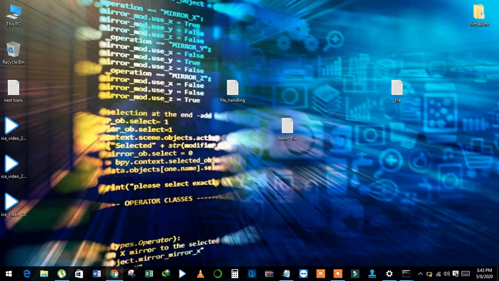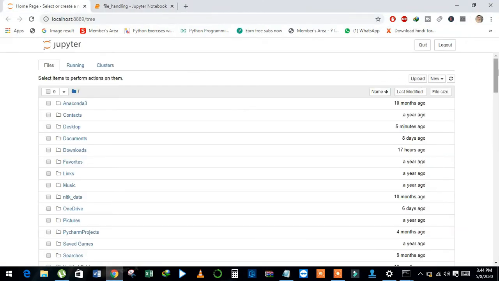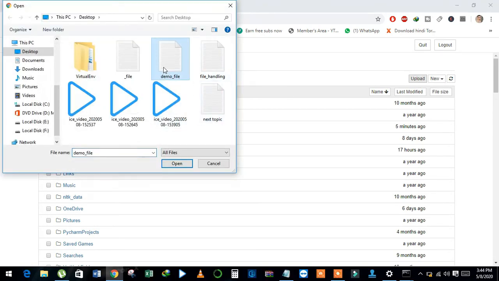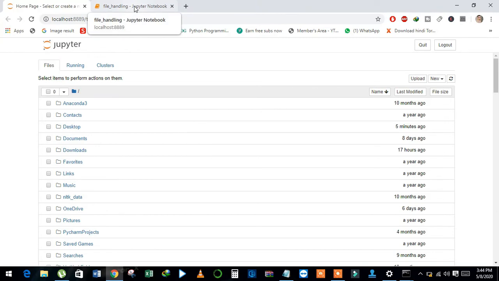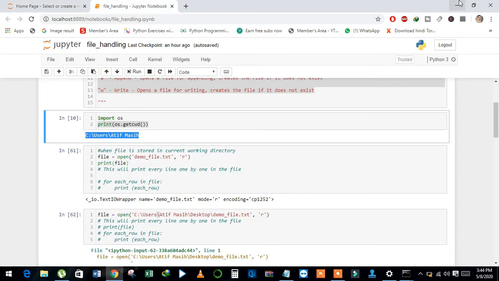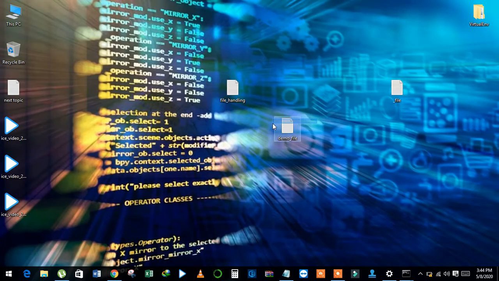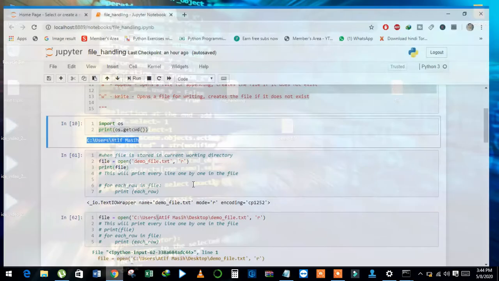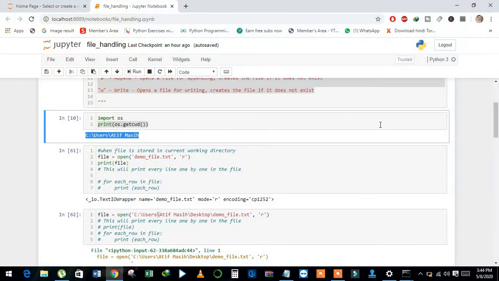And also we can upload this file from here in our current directory. Now I have this file in the current directory as well as on the desktop. I will explain how to open from the desktop and also how to open a file from the current directory.